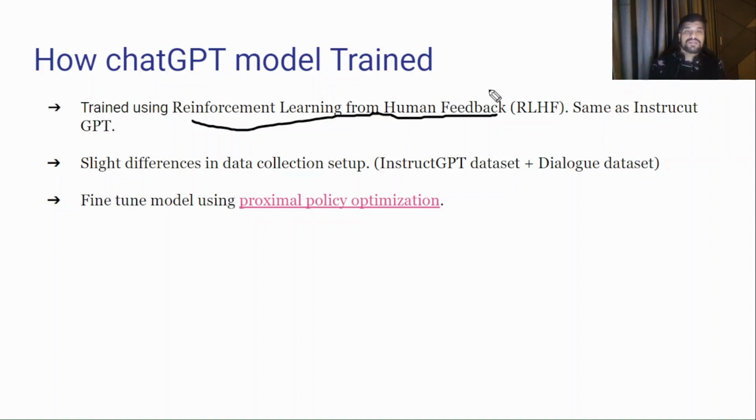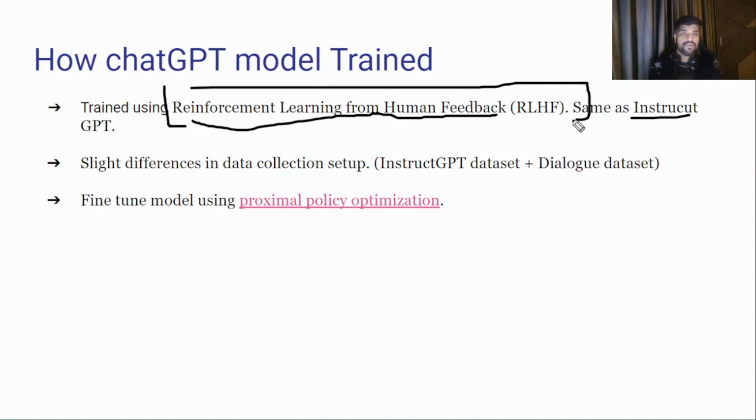So ChatGPT learns based on feedback, the same as InstructGPT. ChatGPT is not the first GPT to do this; OpenAI first used this technology in InstructGPT.